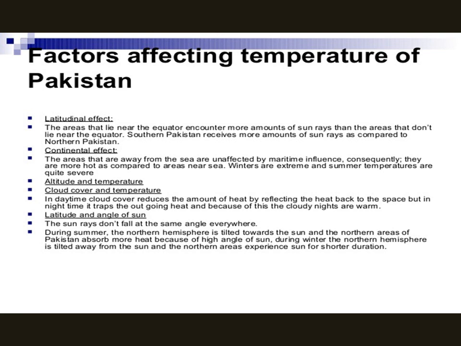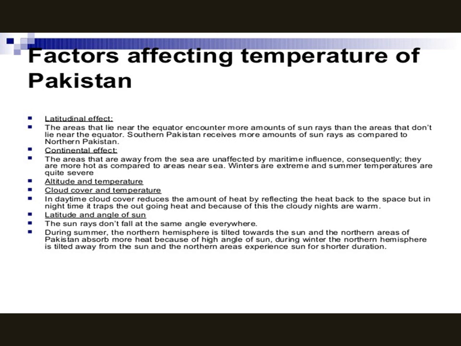Altitude and temperature. There is a relationship between altitude, air density and temperature. The air is densest at sea level because that is where it absorbs most water vapors, dust particles and solar radiation. Air is least dense at high altitude because less solar radiation is absorbed at that level. With less air to absorb heat at higher altitude, there is an average drop of 6.5 degrees Celsius in temperature for each 1000-meter increase in altitude.